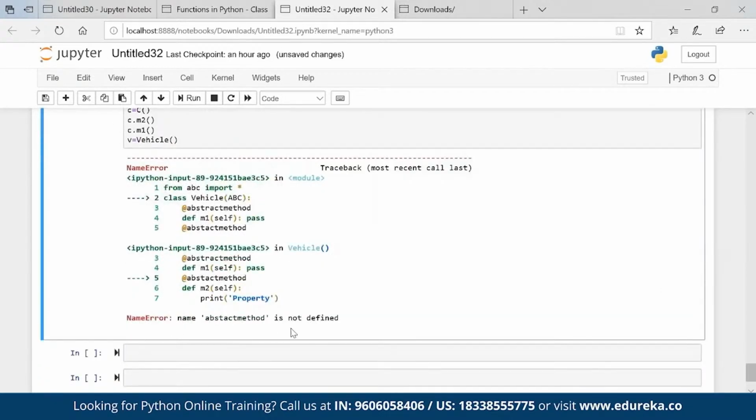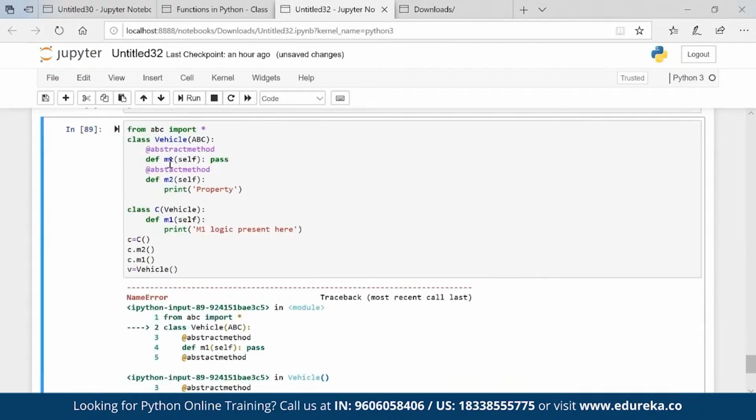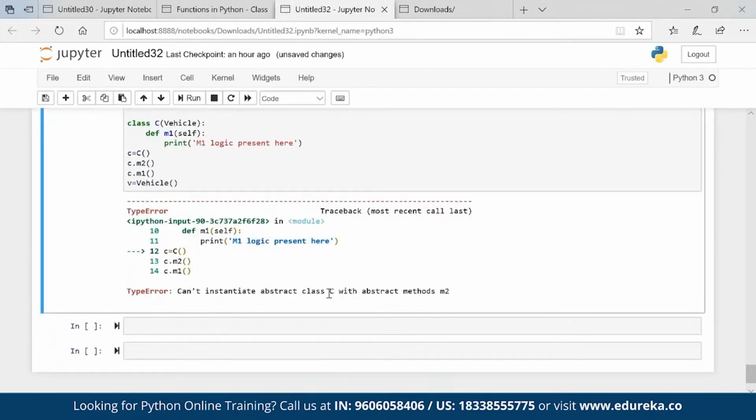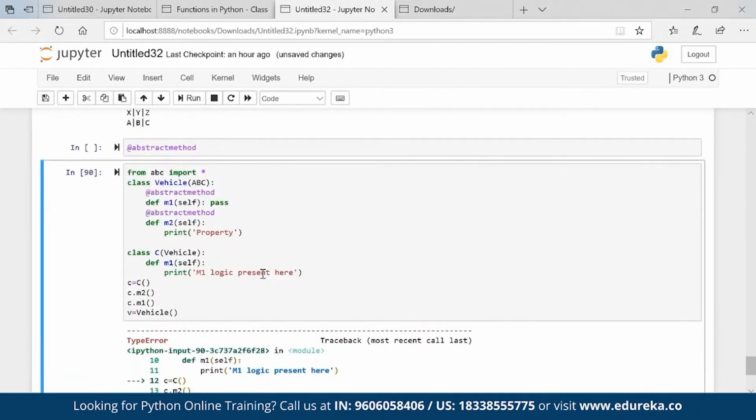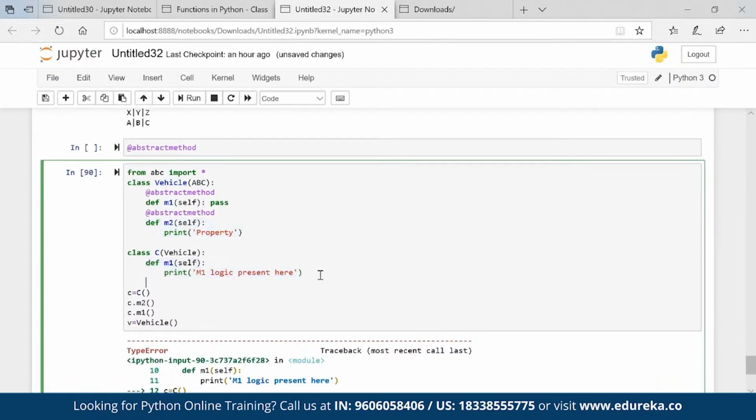Suppose this method is also an abstract method, then what will happen? You see I'm getting an error for c with abstract method m2. So basically what's happening here now is that I am not able to get the m2 property from the parent because m2 is also not properly built. You have to support your parent for creating that property also.